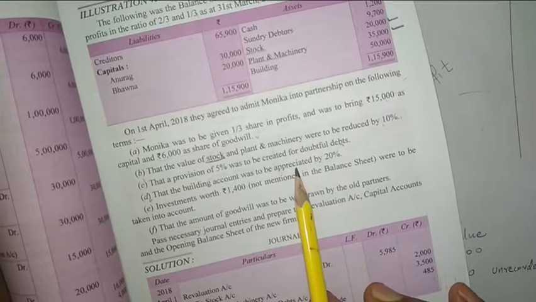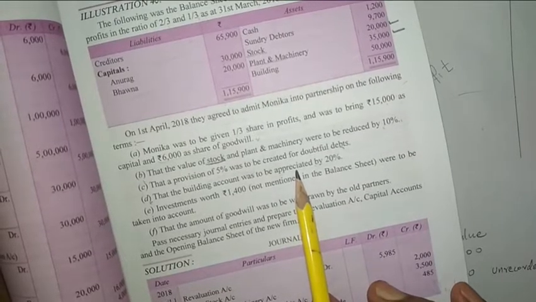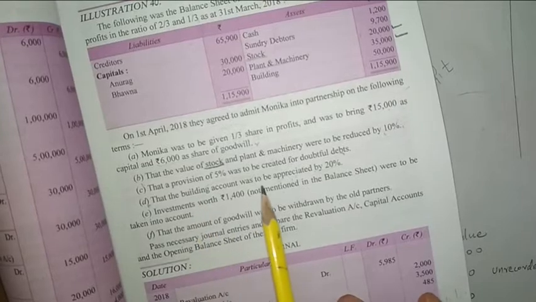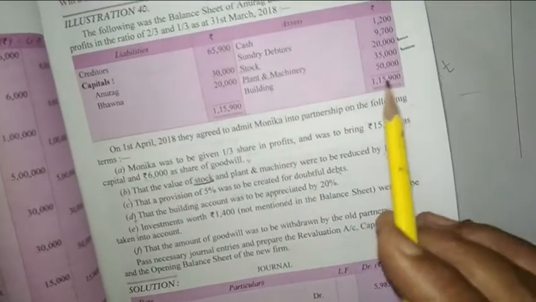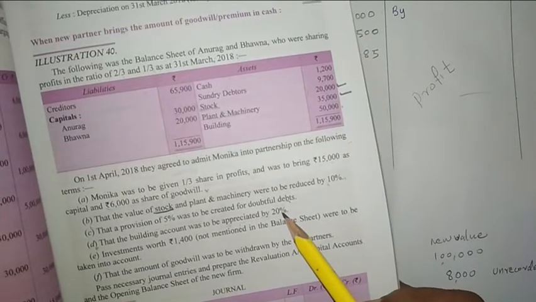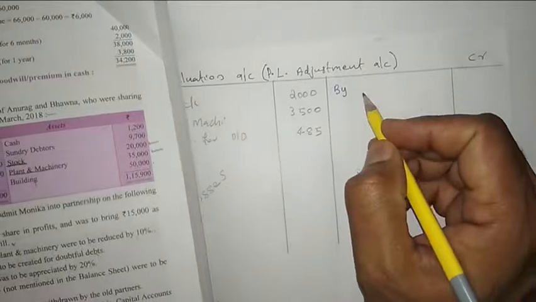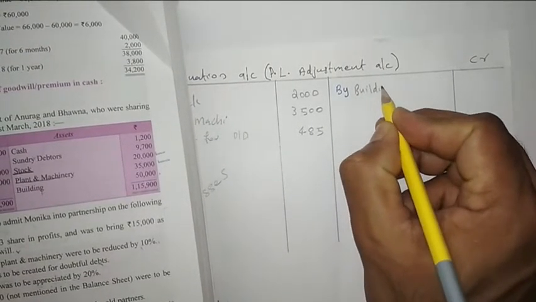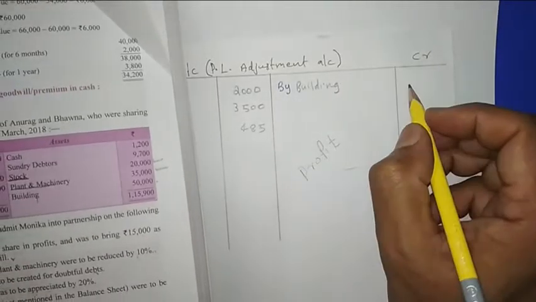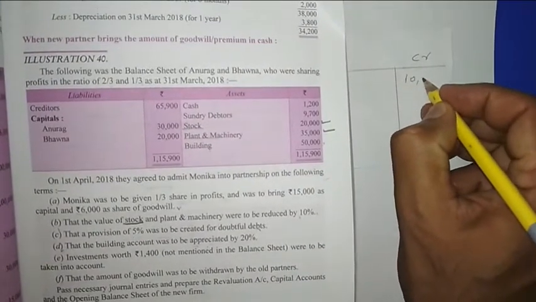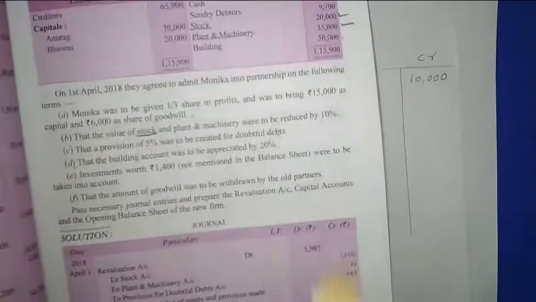Then next point, this D, that the building account was to be appreciated by 20%. Appreciated is the opposite of depreciation. So it means increasing. So the value of building we have to increase. Then building, the value is 50,000 here. 20% we have to increase. It means 20% of 50,000 is 10,000. So here we are writing the name of the asset, building. Then how much profit is there from the building? 20% of this 50,000, it is coming 10,000.